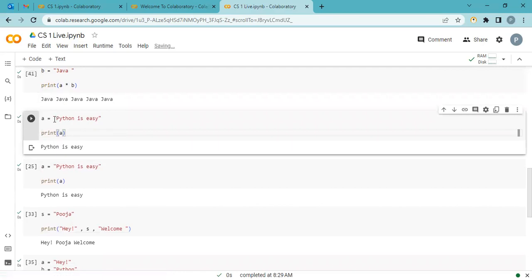Again, in this example, A is Python is easy. I print A, so it prints A's value itself. Again, I repeat, never use quotation when you print a variable. I show you one more time what happens if you use quotation. It prints the variable name itself, not the variable's value inside.